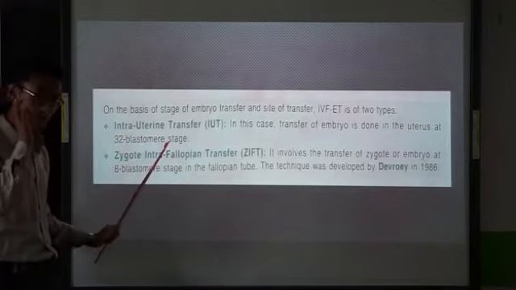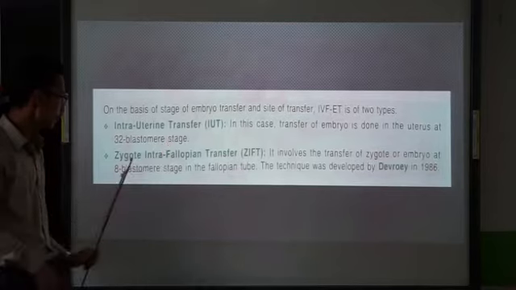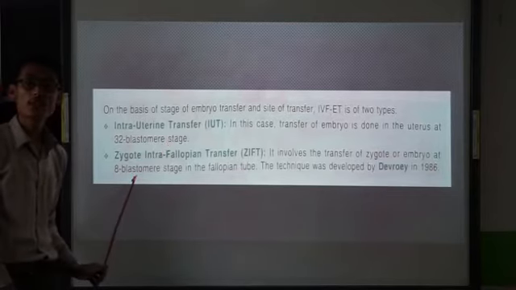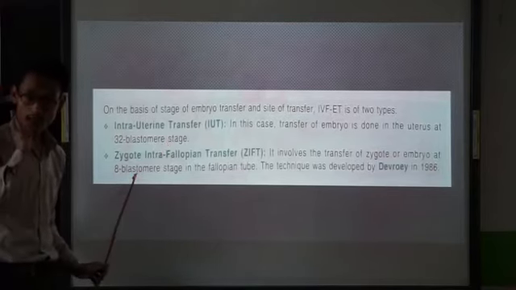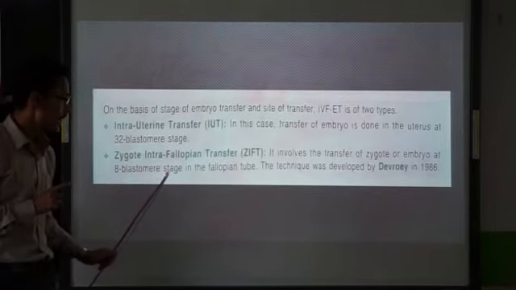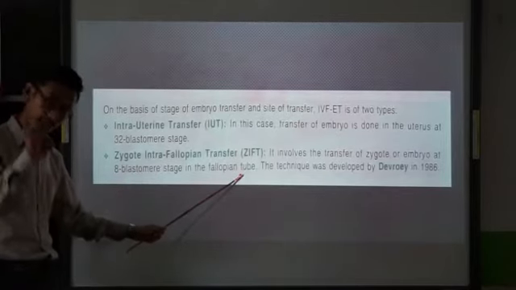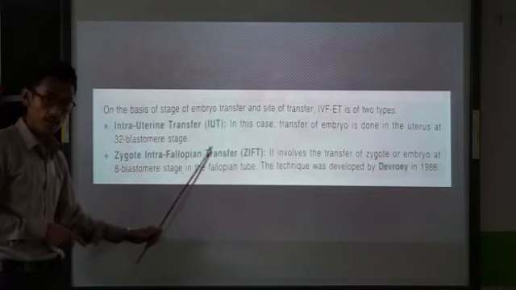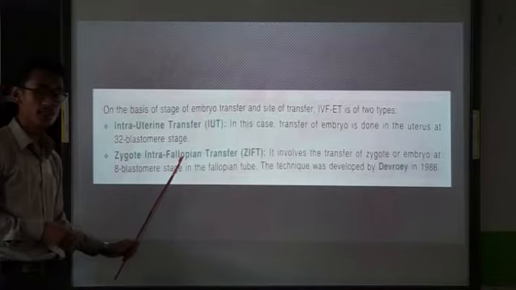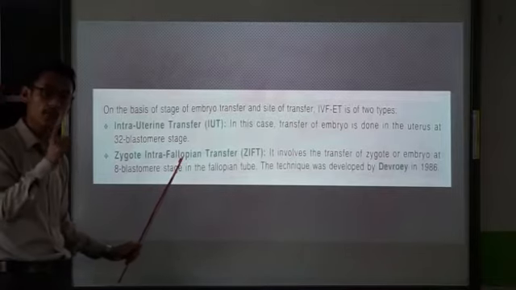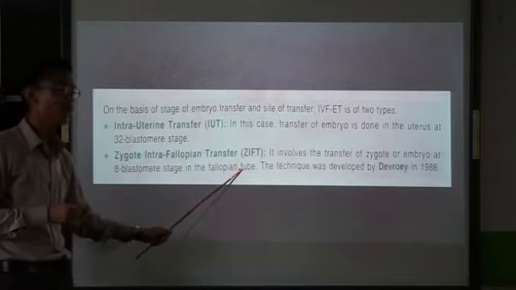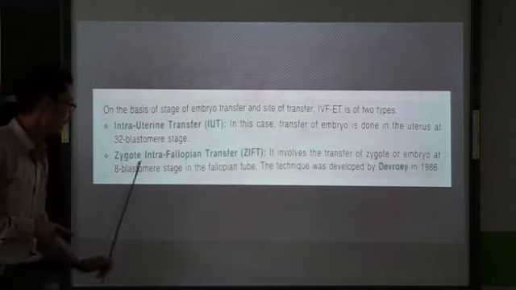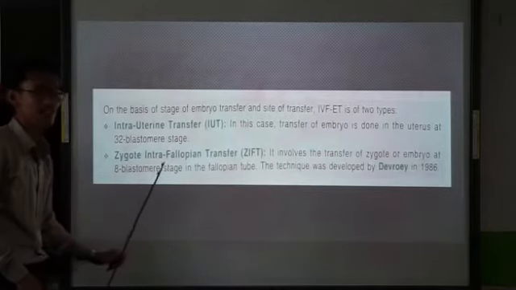But if the zygote or the embryo at 8 blastomere stage is transferred in the fallopian tube, then it is called zygote intrafallopian transfer. That means in this case, in ZIFT, the zygote or the embryo is implanted in the fallopian tube at the 8 blastomere stage.